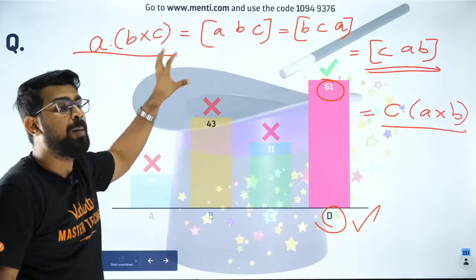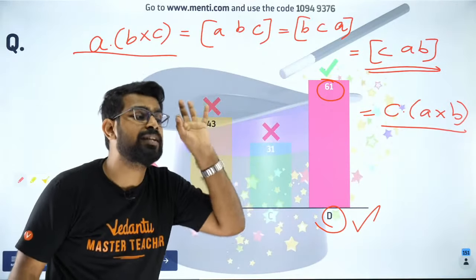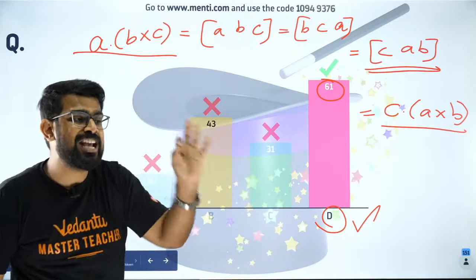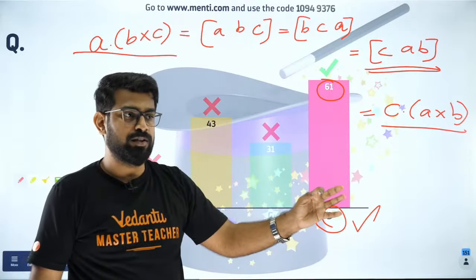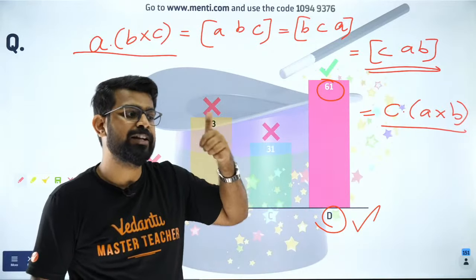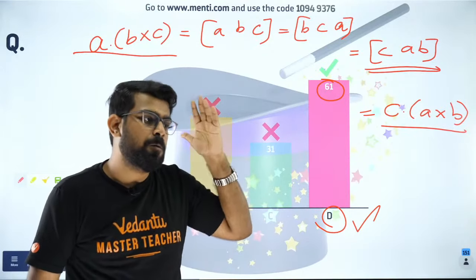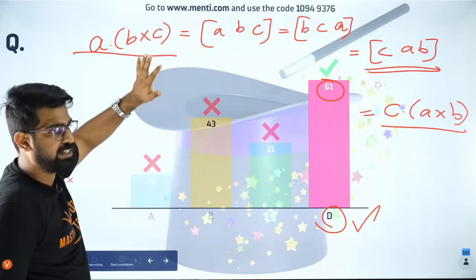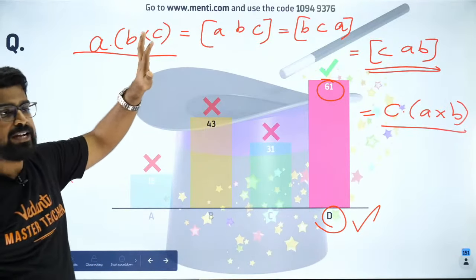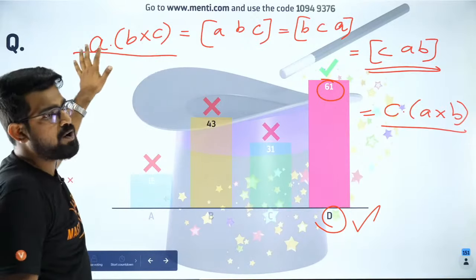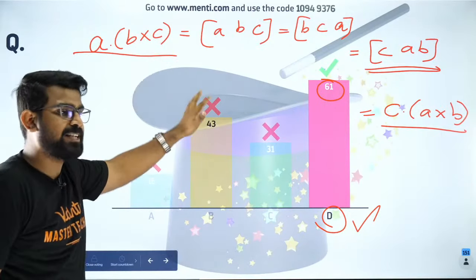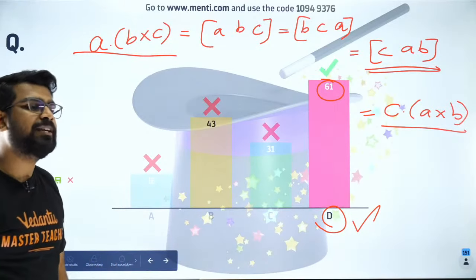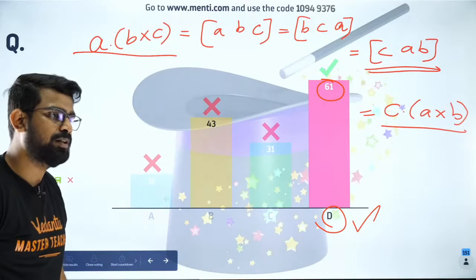This comes from properties of scalar triple product. Got it? Did you guys like it? Very good. No, Aisha Salma, the question was A dot B cross C. Okay, I hope it was A dot B cross C. Please check it again. So shall I move forward, people? Did you all enjoy this?